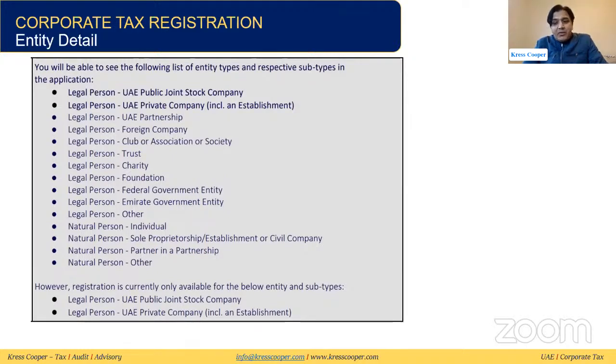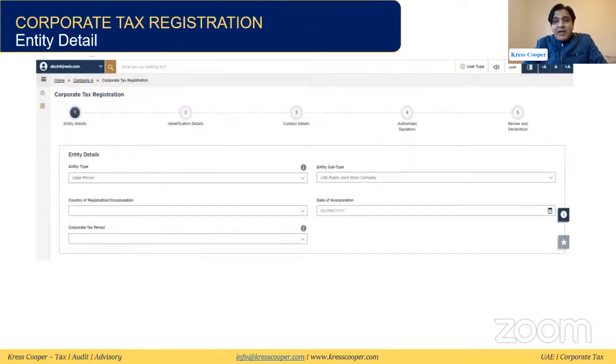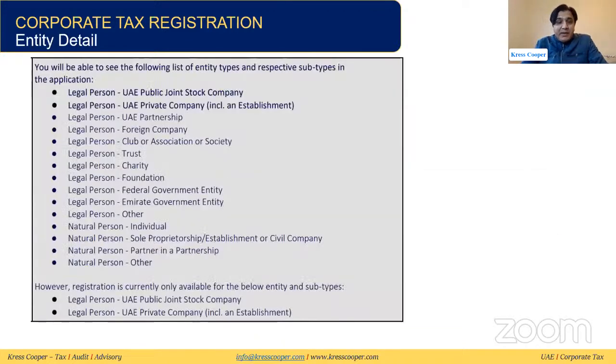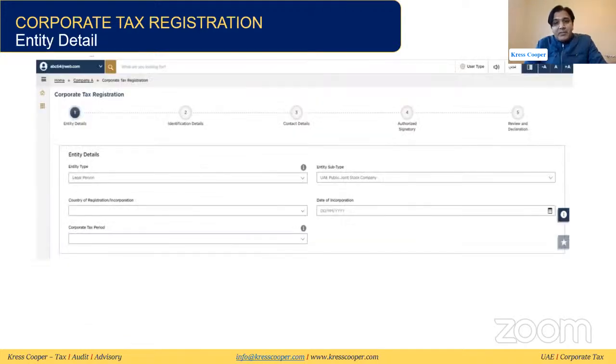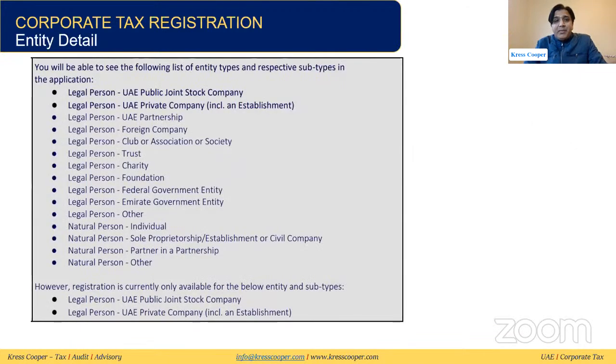First of all, as we discussed in the previous guide, what is the entity type? It can be a legal person or it can be a natural person. Then we need to discuss the entity subtype. It can be a UAE public joint stock company, a UAE private company, UAE partnership, foreign company, club or association, trust, charity, foundation, various other organizations. So first of all, we need to classify whether your entity is a legal person or natural person. Then we need to check what is the subclass of the entity.